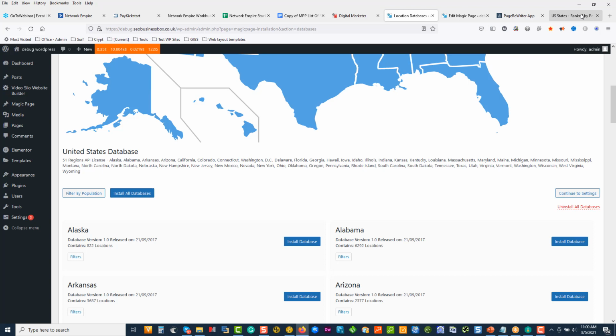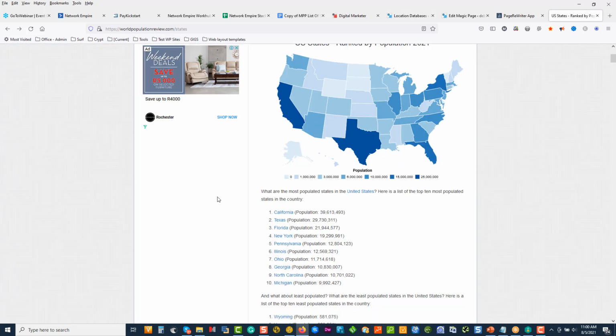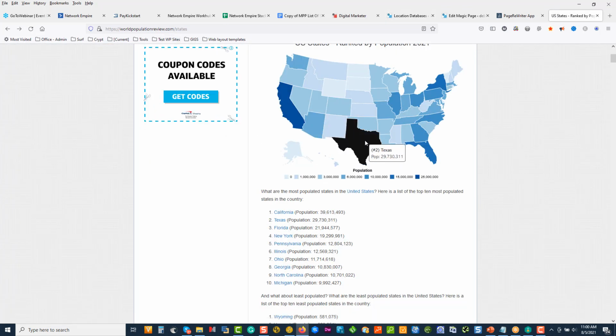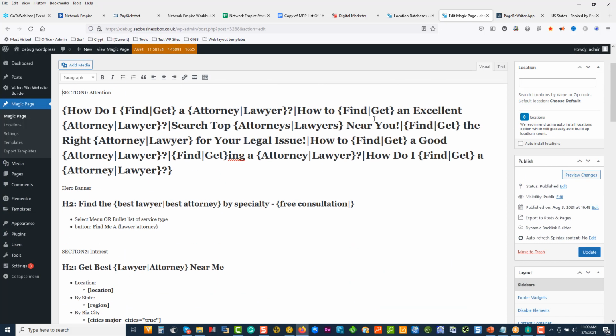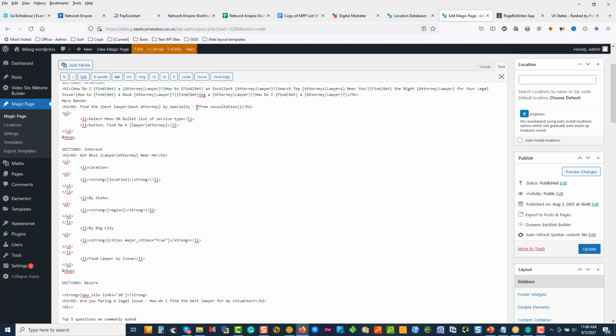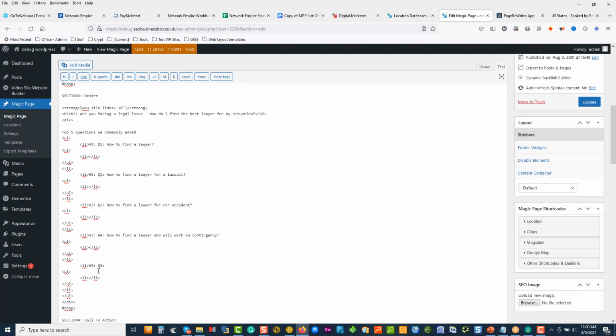So what I did is I went to the web, did a population search, and I noted that California, Texas, Florida, and New York. I'm going to just take those 4. And maybe someone up here who's at Washington. Okay, we'll take those guys there. Let's just do, I install those 4 databases, gives us the biggest populations, and then we can actually go and play with Magic Page and start seeing how our template that we created over here, how it's starting to come together. Okay, so you can see we start mapping things out.